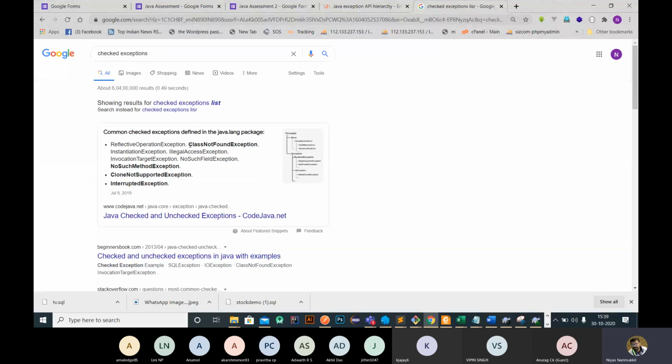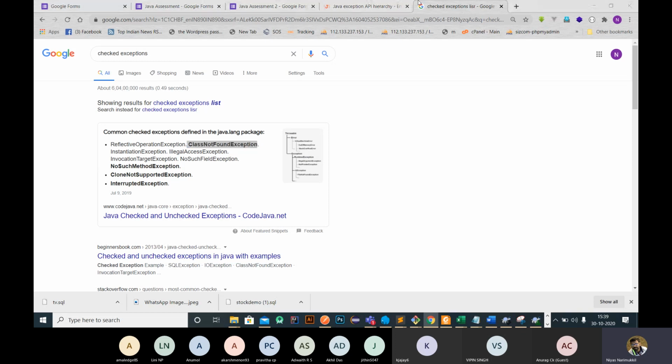It is a checked exception. Another checked exception is file not found exception. If you are reading a file and that file does not exist in our system, then we will get a compile error. So that is an example of checked exceptions. There is a list of unchecked and checked exceptions out there.